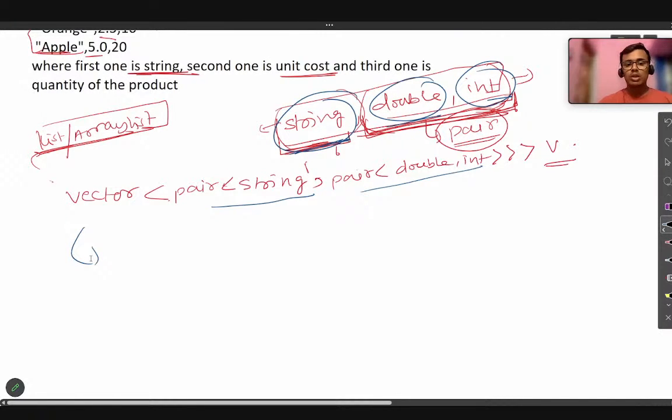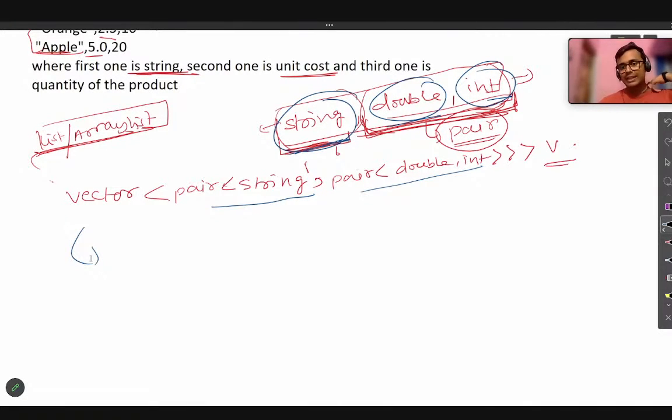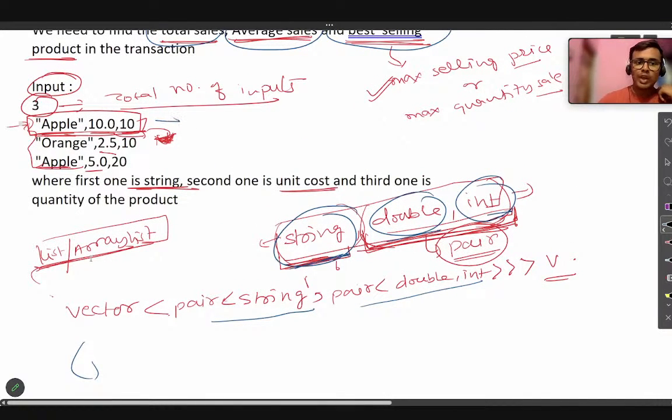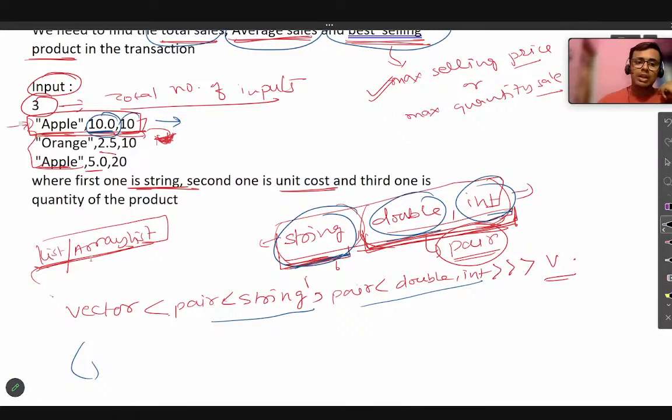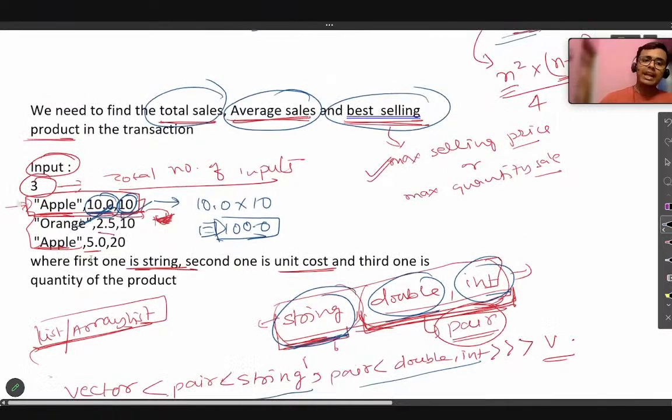I have taken the input, but to find the total sale, let's say for this, what is the total sale that you can make? One unit price is only 10 rupees, and total apple quantity would be 10. So 10.0 into 10, that will be 100 rupees. That means one unit price multiplied by total quantity would get you the total price that you can make by selling this single item, which is apple. In this way we can get the total sale.